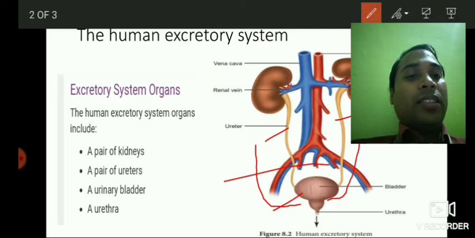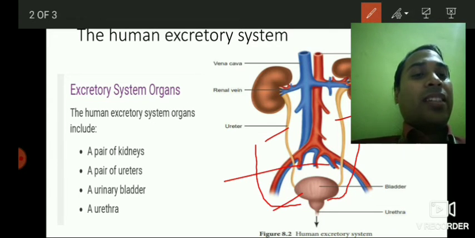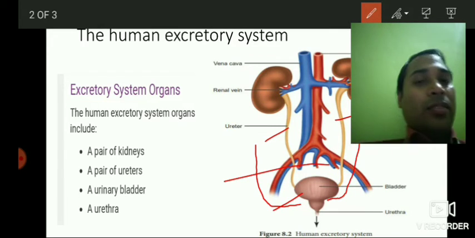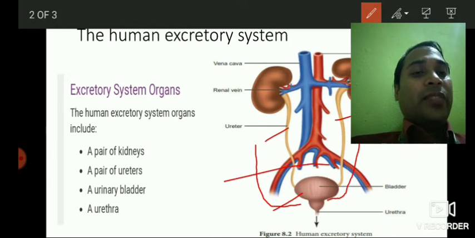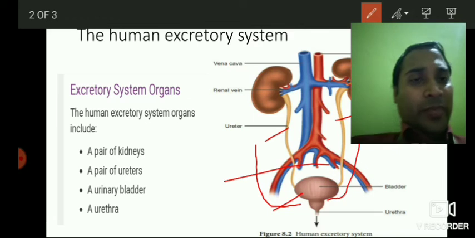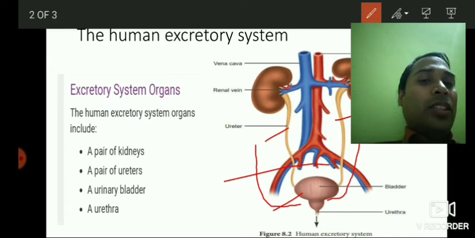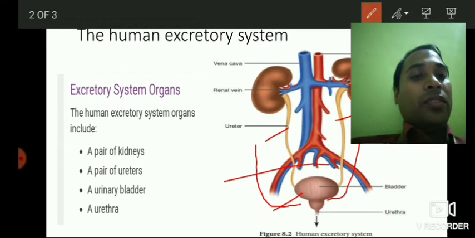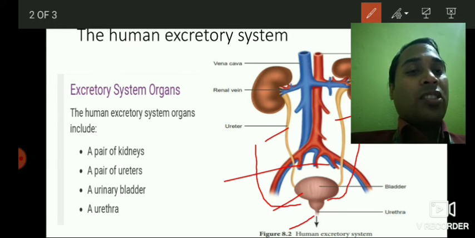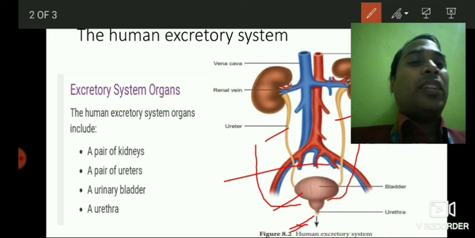This is the round bag-like structure, and when it fills with urine, it expands like a balloon, and when it is filled totally, we have a sensation of urinating. So the urine comes out through this last opening, which is known as the urethra.